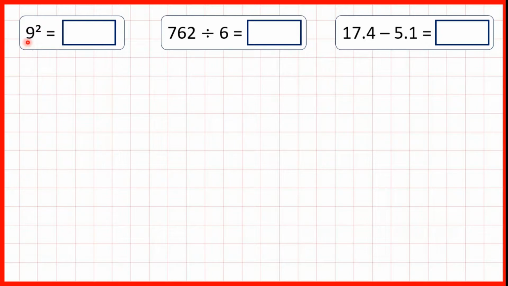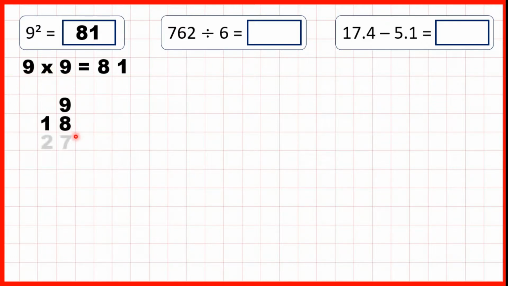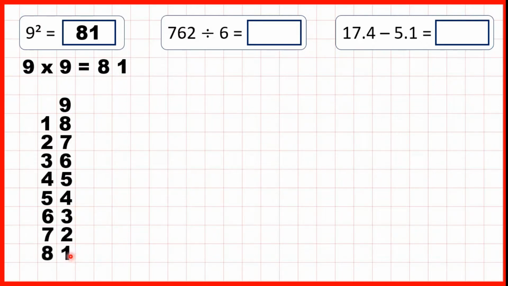So here we have 9 and a little 2, and we read this as 9 squared. Now this 2 means multiply the number by itself. So 9 squared means 9 times 9. That's 81. So 9 squared is 81. And if you're not sure what 9 times 9 is, again, you could write out your 9 times table, and the 9th multiple of 9 is 81.